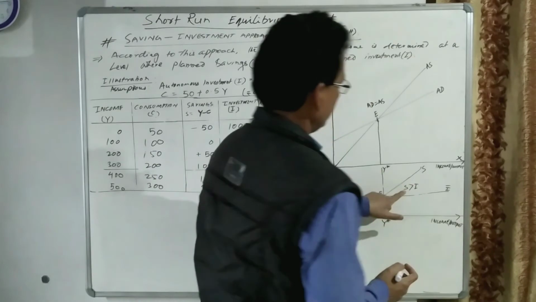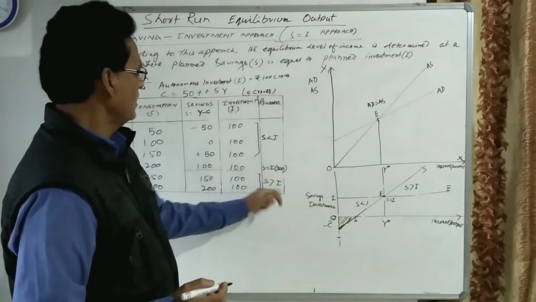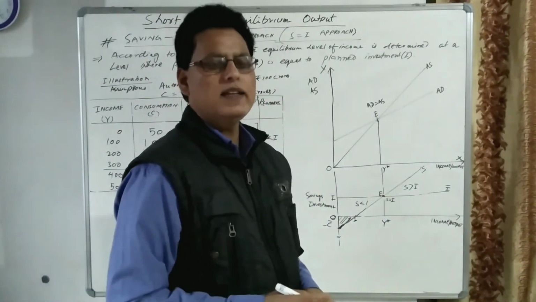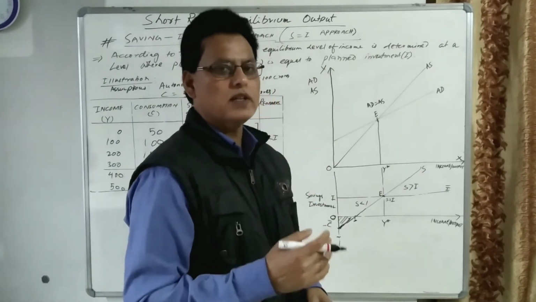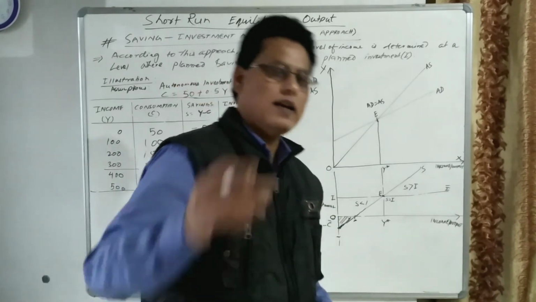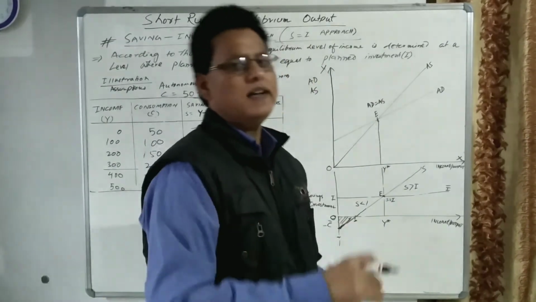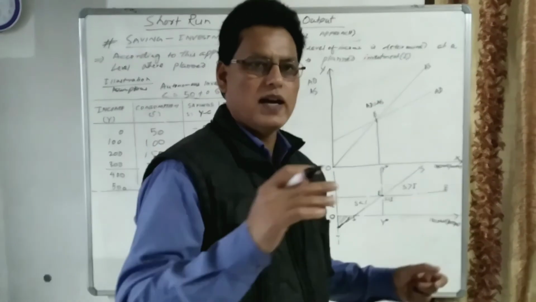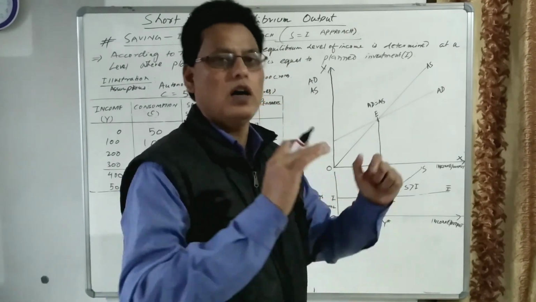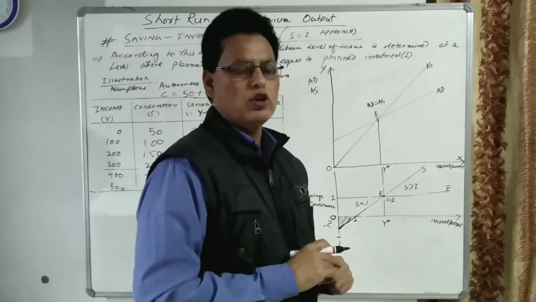Let us take another point where saving is greater than investment. Here we have taken saving greater than investment. It means the economy saves more and invests less. It means the consumption demand for all the goods and services in the economy is less than the supply of goods and services. Supply of goods is more, demand is less. Whenever the supply is more and demand is less, producers have a stock of unsold goods. So unsold goods increase, the stock of inventories in the economy increases.